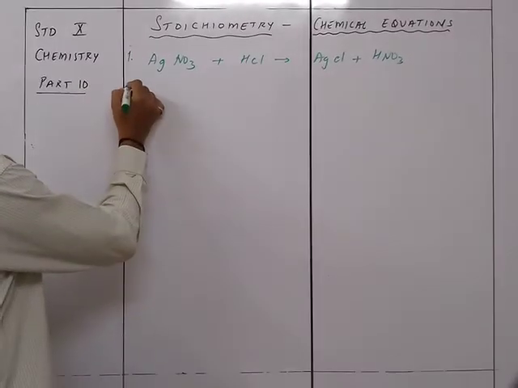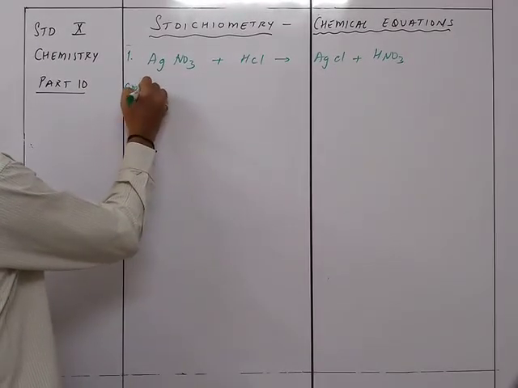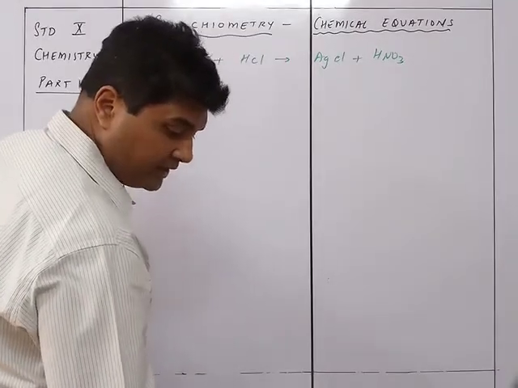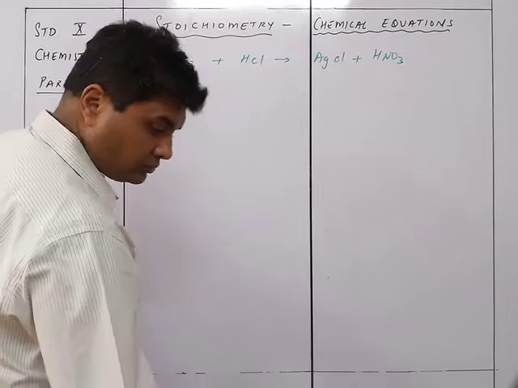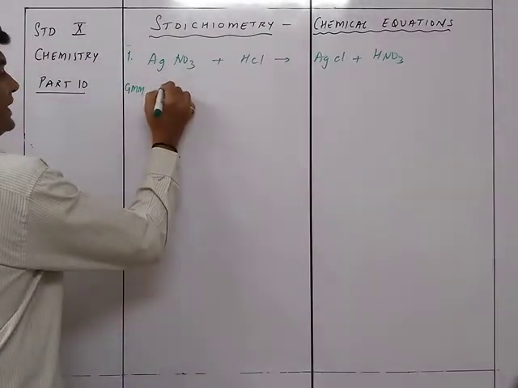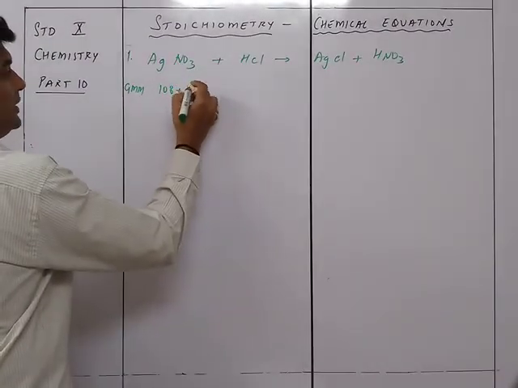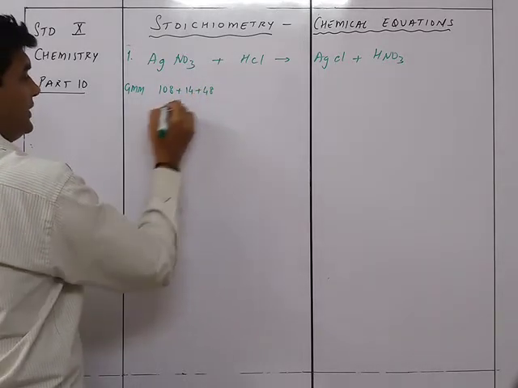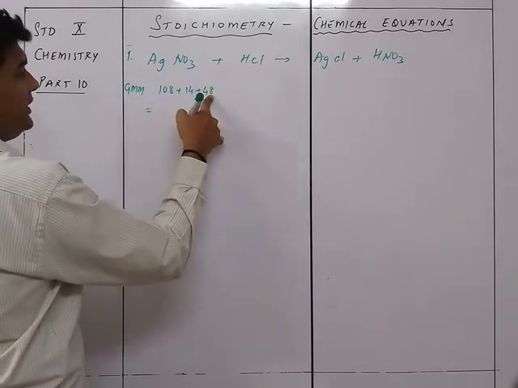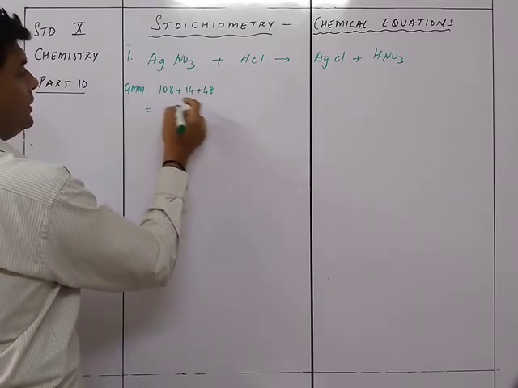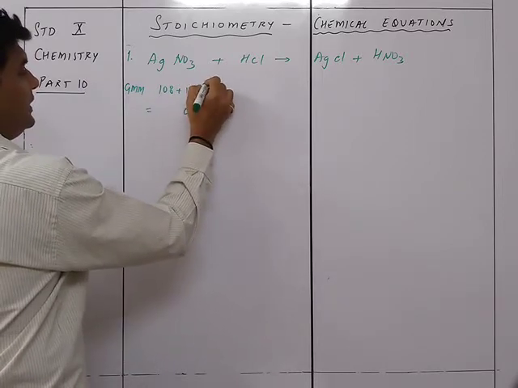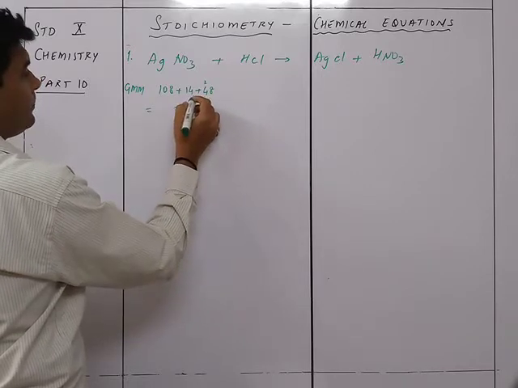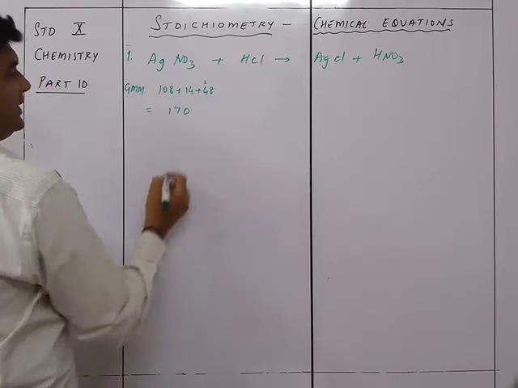So first of all, as usual, we find out the GMM of each of these. Ag is 108, plus nitrogen is 14, plus oxygen 48. So that will give you 170.